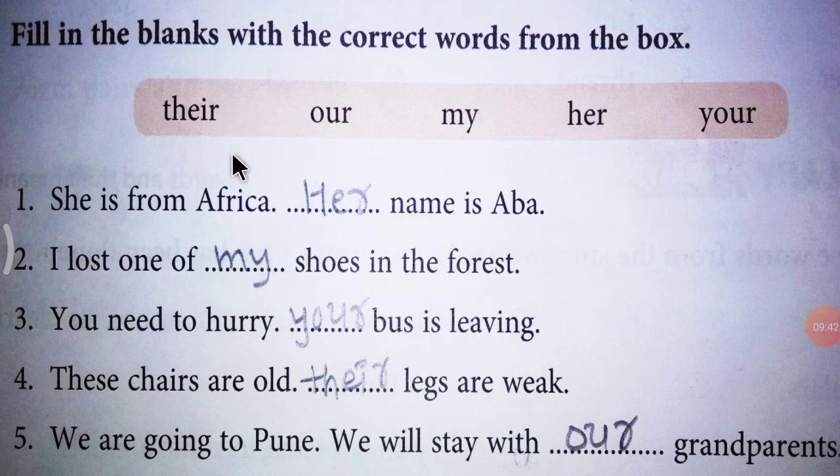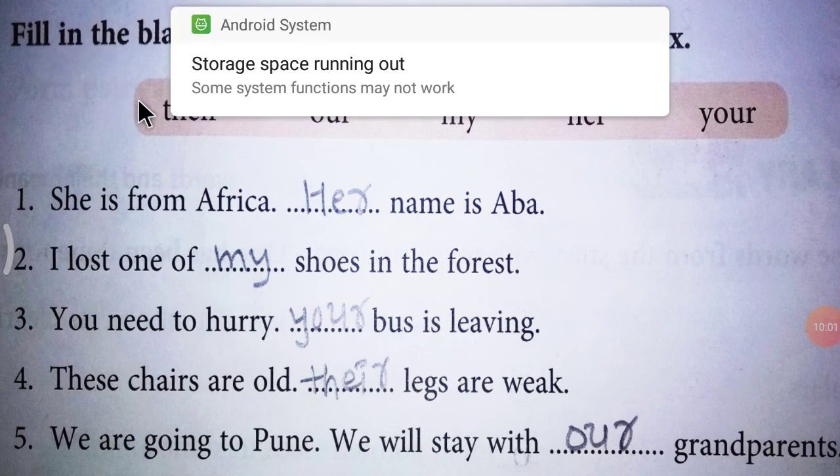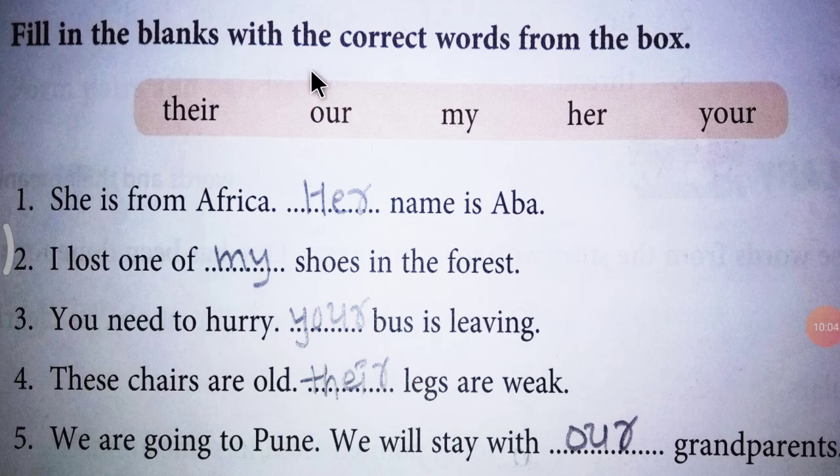The exercise on possessive adjectives is given right after lesson number 3, A Day in the Jungle, in your English textbook. Okay, so let's start. Fill in the blanks with the correct words from the box: their, our, my, her and your. These are the adjectives which you can use. Let's start with number 1.